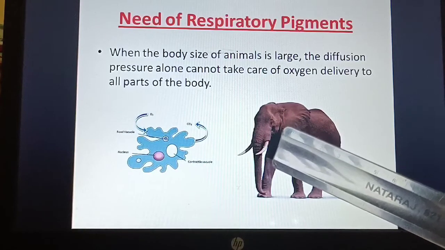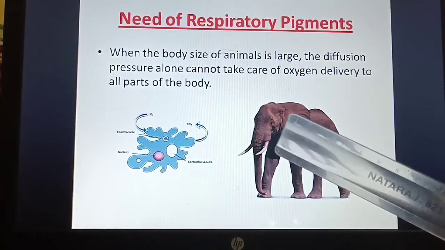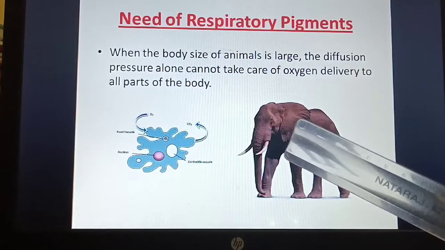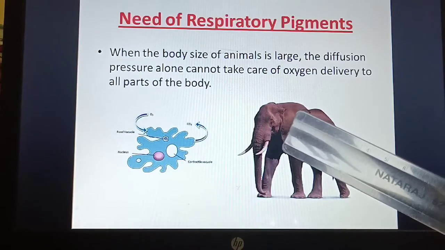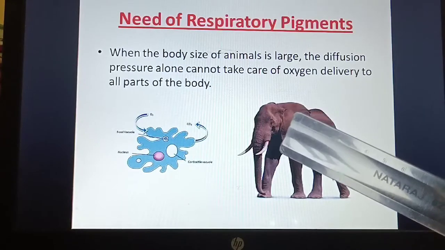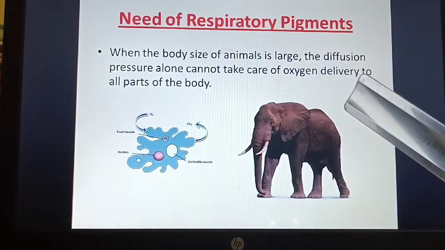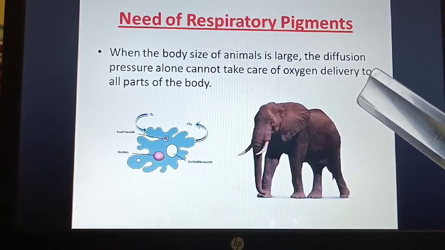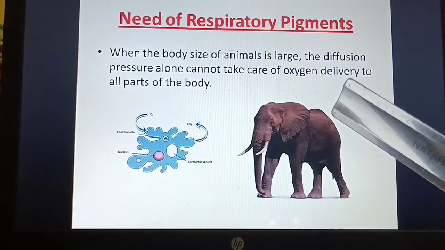In amoeba, normal diffusion takes place because it is a unicellular organism. Diffusion is the movement of substances from high concentration to low concentration. In amoeba diffusion takes place in a normal way, but in complex organisms diffusion alone cannot do it.